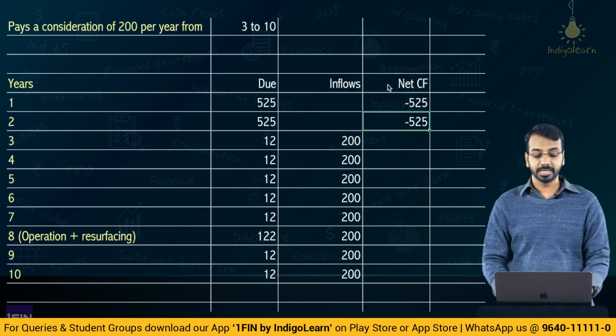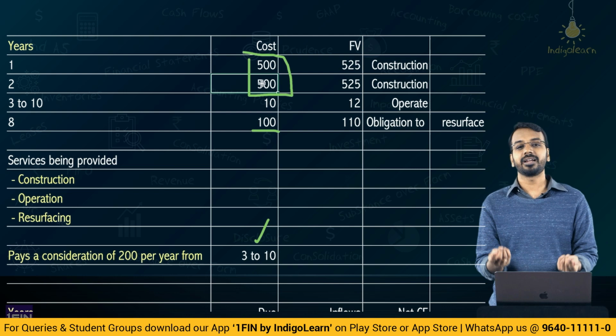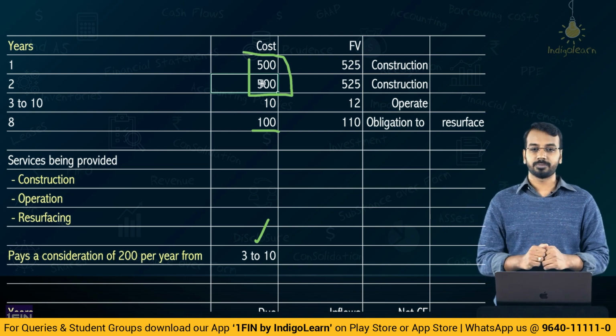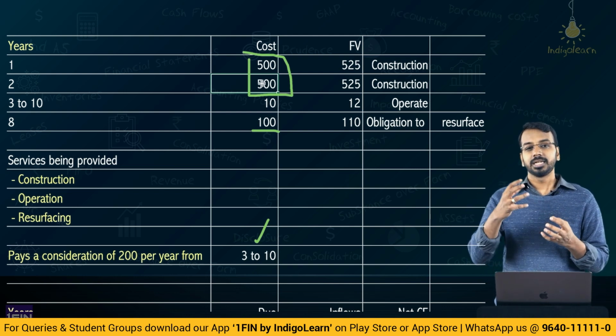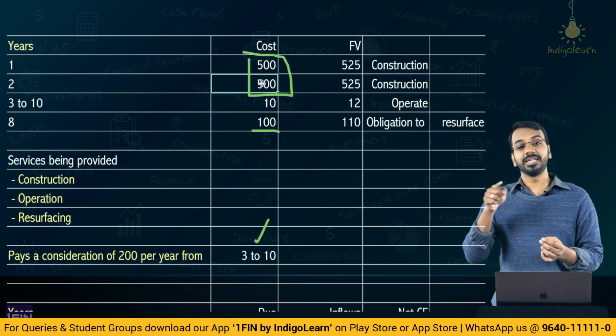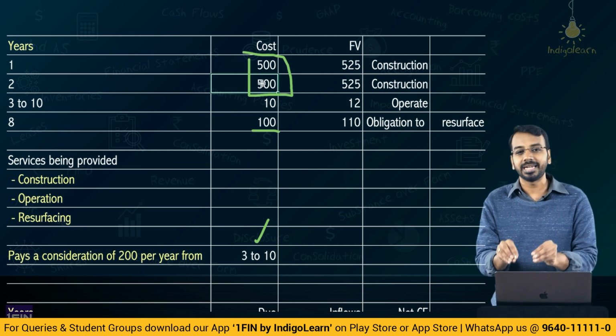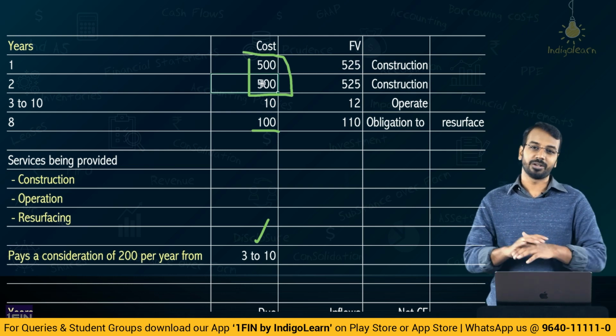What you need to understand is, if I compare 500 of cost and 200 of revenue, that will give me the total return from the project. But what I am trying to compare is, the government was supposed to pay me 525, but the government is paying me delayed. The government is paying me after 3rd year. What is the implied interest component in this particular transaction?